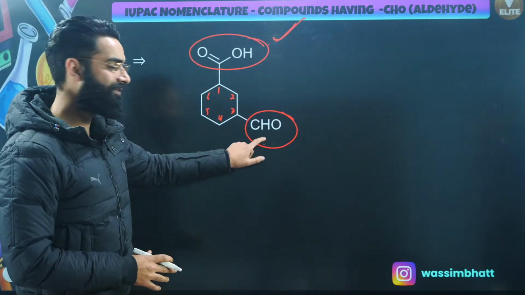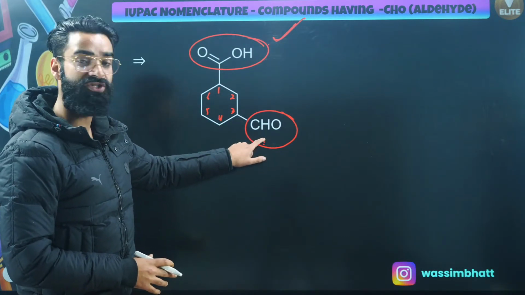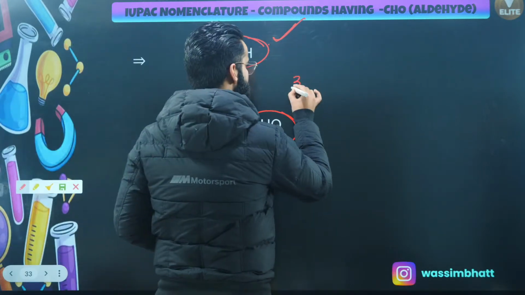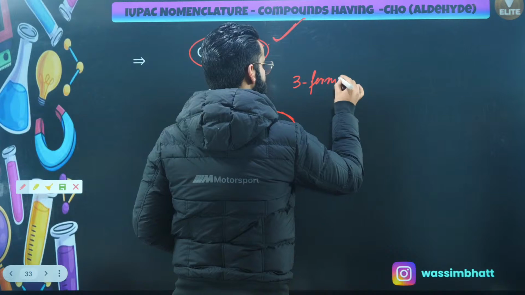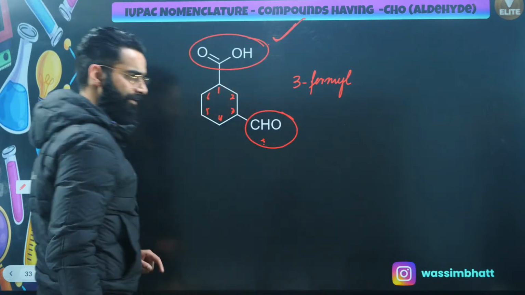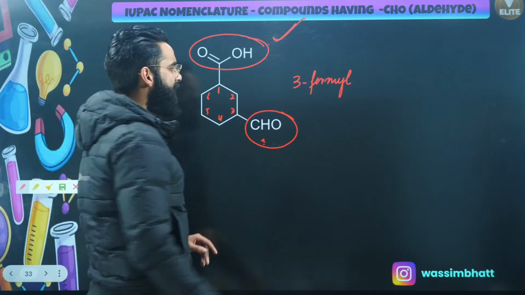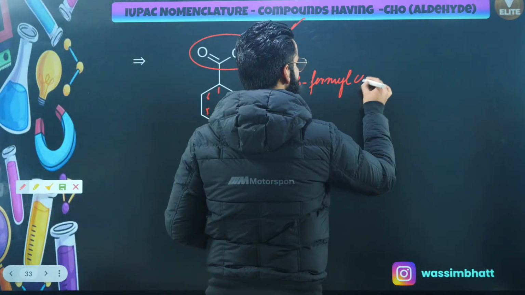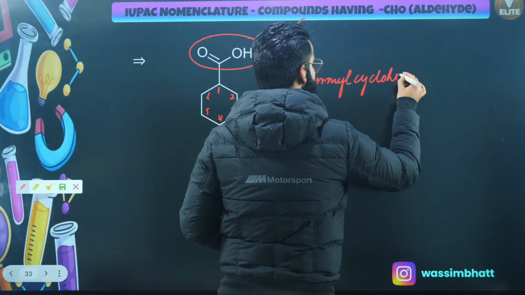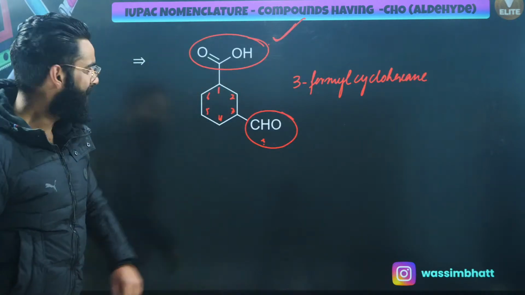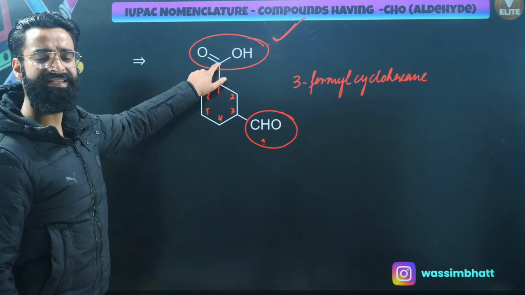I will have to consider the aldehyde as the prefix, and when it is considered as the prefix, we have to use formyl as the prefix. So at carbon number 3, I will be using formyl. Perfect. Now you'll be simply writing cyclohexane. Is the carbon of the carboxylic acid part of the main chain?